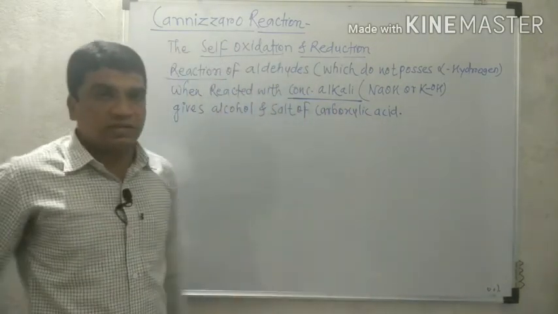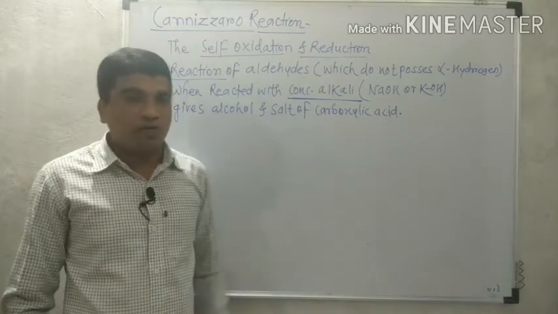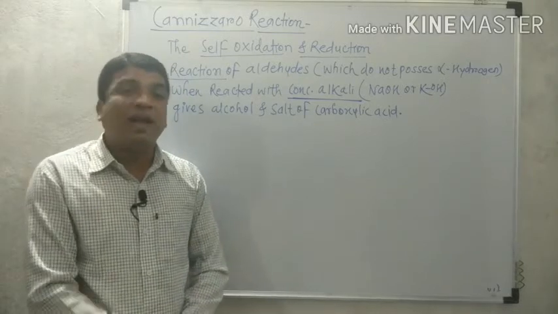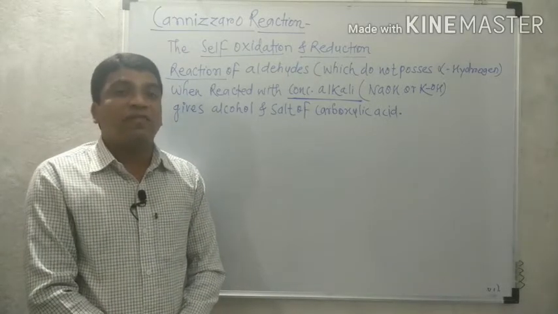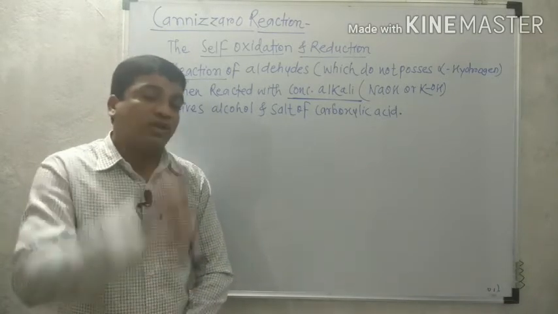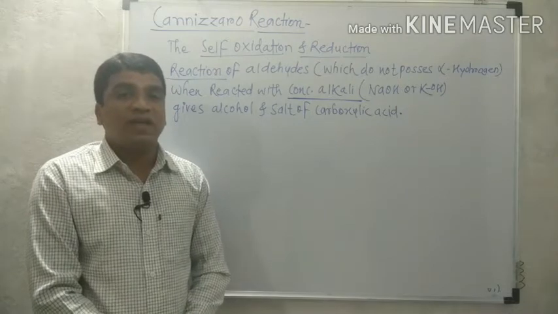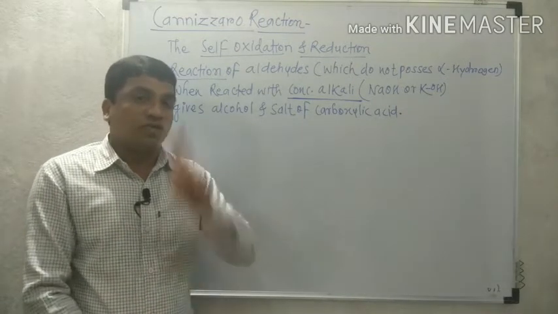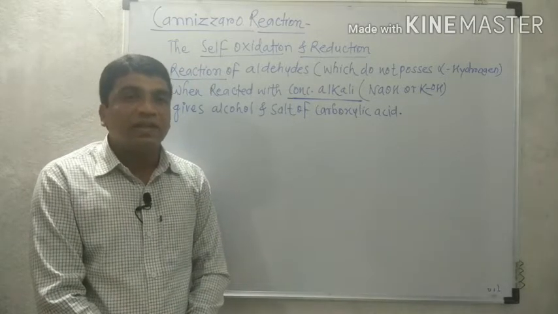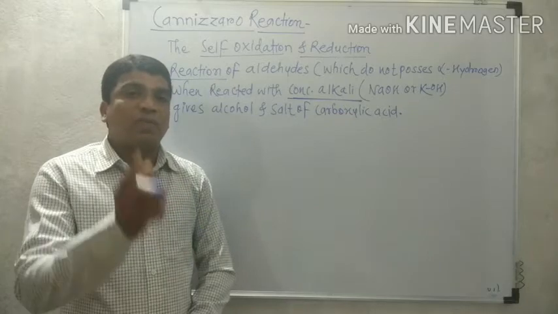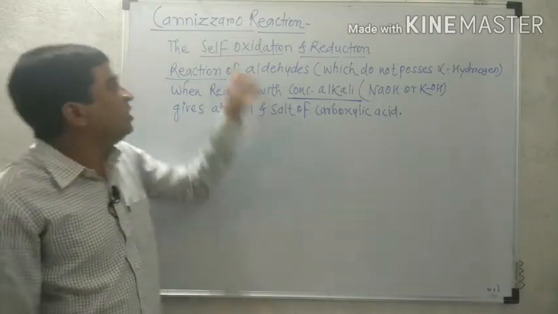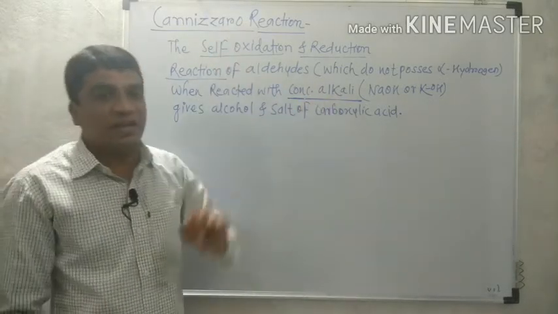The other difference from aldol in the Cannizzaro: the first difference between aldol and Cannizzaro is that aldol condensation is for that aldehyde or ketone that contains alpha hydrogen, but the Cannizzaro reaction is of only aldehyde. But which type of aldehyde? That does not possess alpha hydrogen in its structure. Now the second difference between aldol and Cannizzaro reaction is that aldol condensation of aldehyde is with dilute alkali and the Cannizzaro reaction is with concentrated alkali.